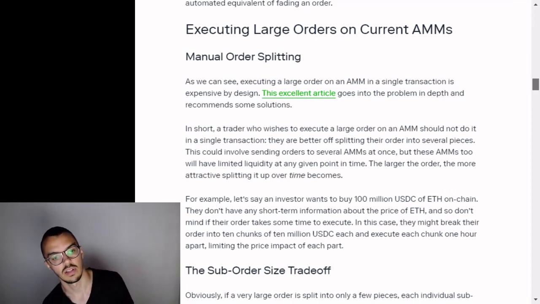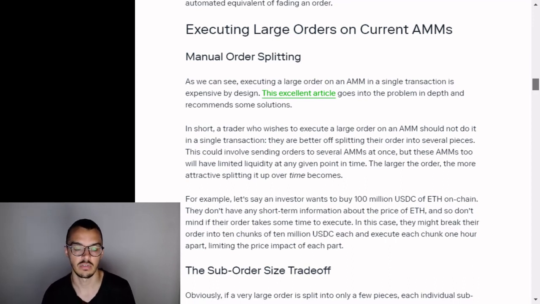For example, let's say an investor wants to buy 100 million USDC of ETH on-chain. They don't have any short-term information about the price of ETH, and so don't mind if their order takes some time to execute. In this case, they might break their order into 10 chunks of 10 million USDC each and execute each chunk 1 hour apart, limiting the price impact of each part.